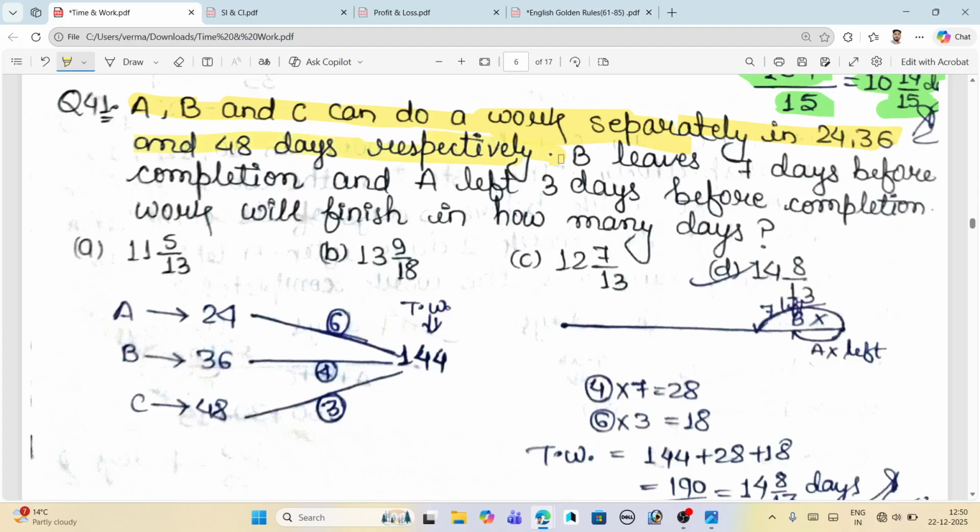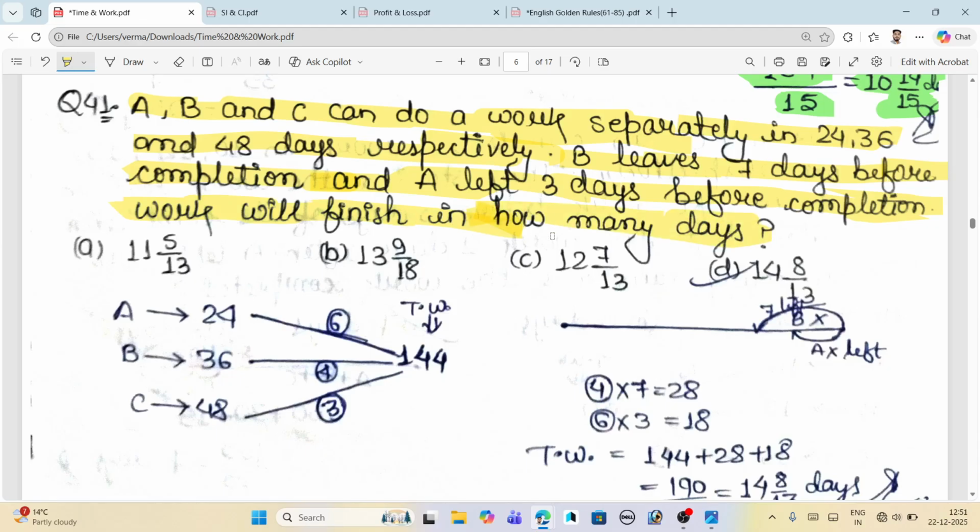B leaves 7 days before completion, the same concept of leaving the work, and A leaves 3 days before completion. Work will finish in how many days? The same question is asked here, how many days until the work is completed.